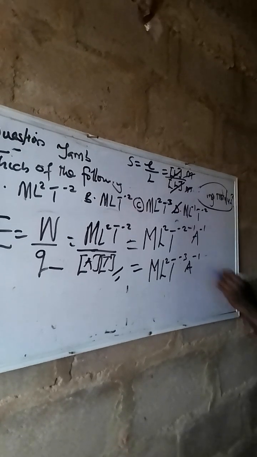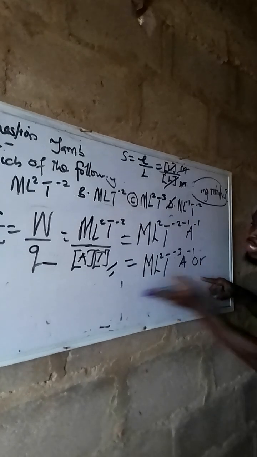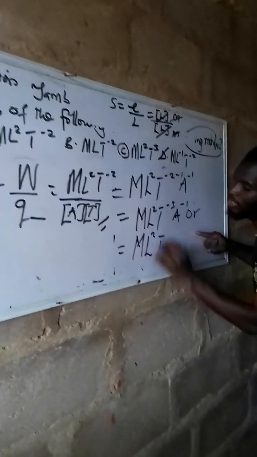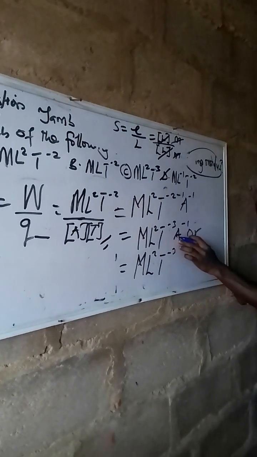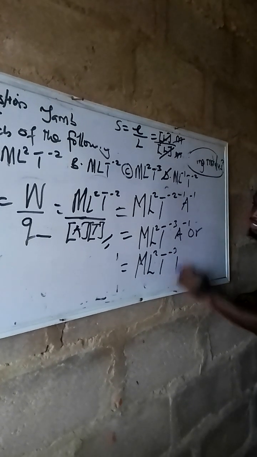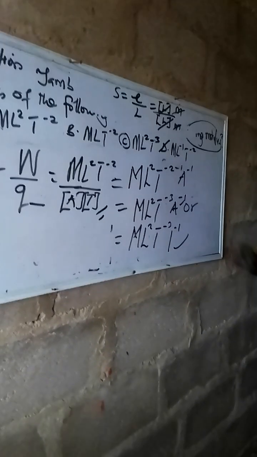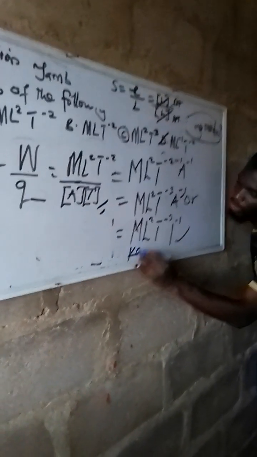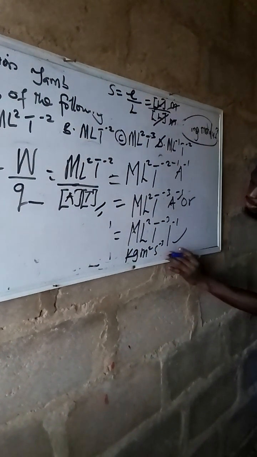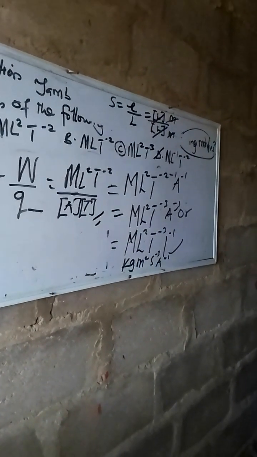This is the answer. But JAMB do some trick. Maybe you can't find this in your options. They can still put it like ML squared T to the power of minus 3. Based on the definition, A can still be the same thing as I. Then they will put I to the power of minus 1. This is still the same thing as this. In case they didn't put A, they can put I. Then what will be the dimension unit? Kilogram, meter squared, seconds to the power of minus 3, per ampere. This is the SI unit for that.